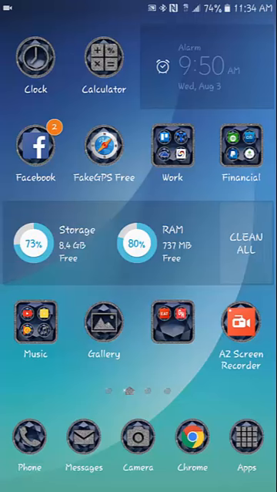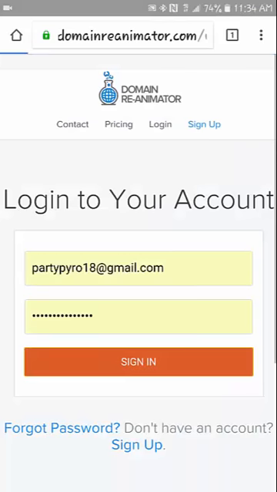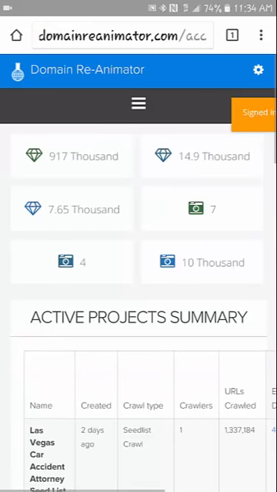So right here, I wanted to show you this real quick. I'm on my phone right now is what we're looking at, and if I go over to Domain Reanimator and I just log in real quick, I want to show you exactly what I was doing, and I was just sitting here doing this in my spare time.